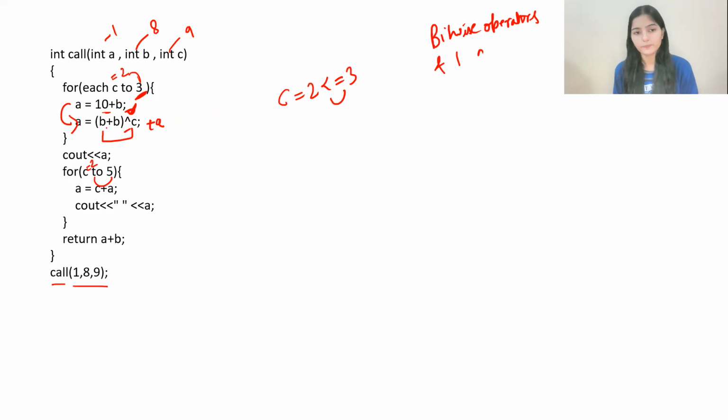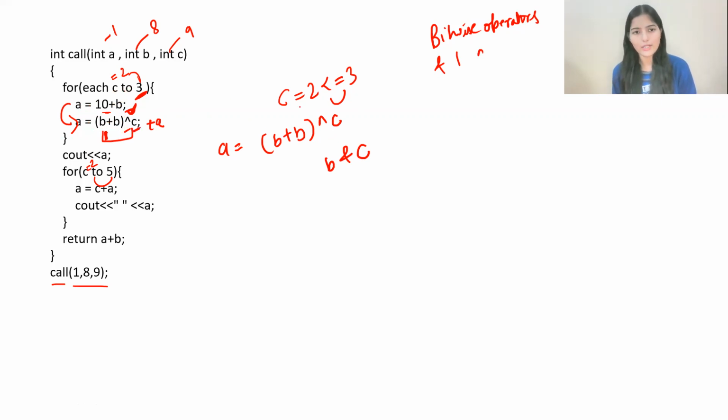Now here also, for this particular operation where we are doing B plus B XOR with C, the last operation will be depending on two values, B and C. So instead of continuing in this loop and again calculating B, because the B value is going to be constant here, we are nowhere updating the value of B in this loop. Only the value of C is changing.